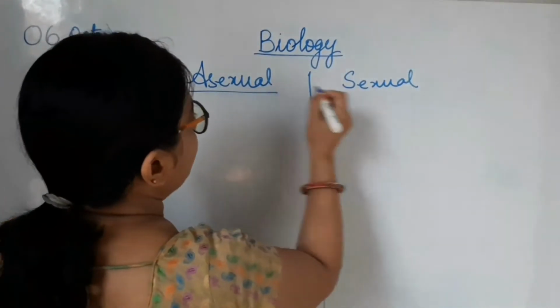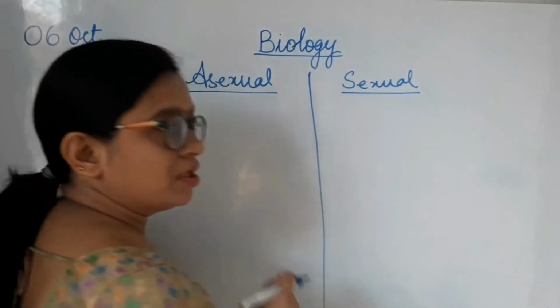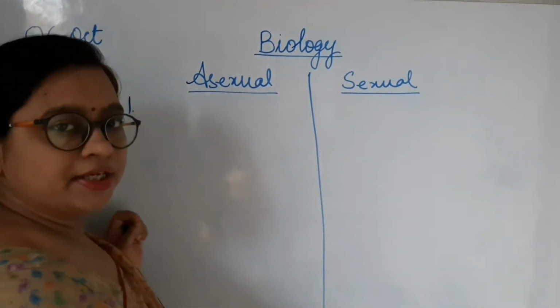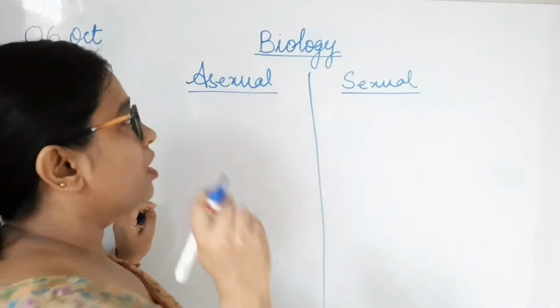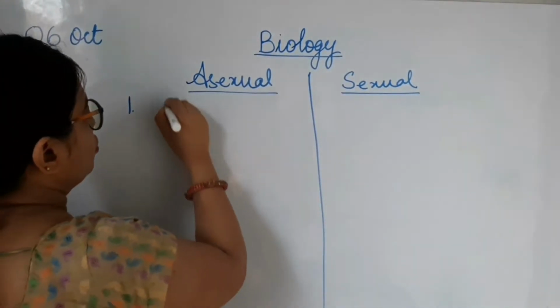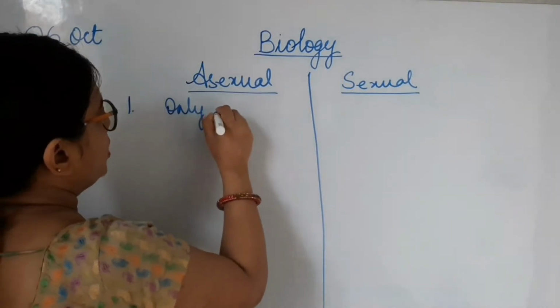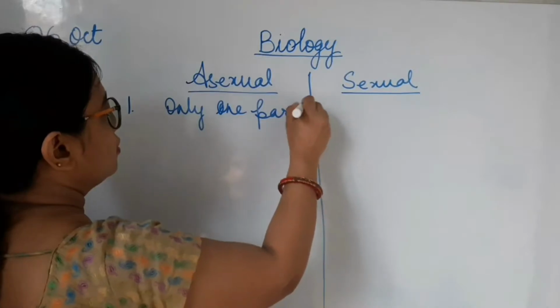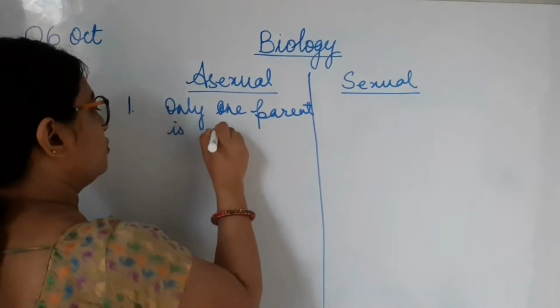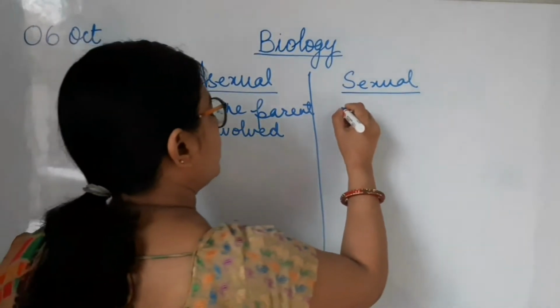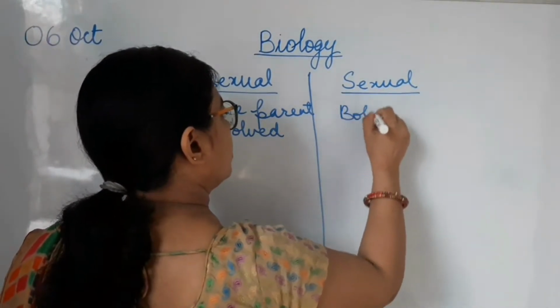So, asexual mode of reproduction and sexual mode of reproduction, how are they different from each other? One point we have already written: there is only involvement of one parent here, and here both parents are involved. So, I am going to write that again. Only one parent is involved, and here both parents are involved.